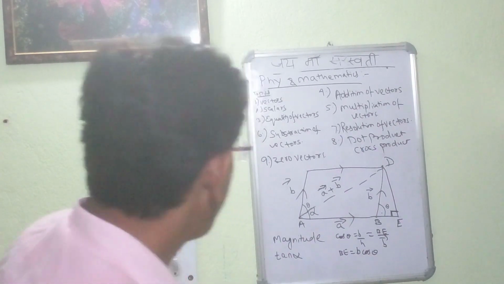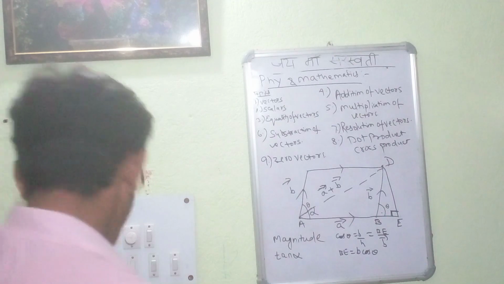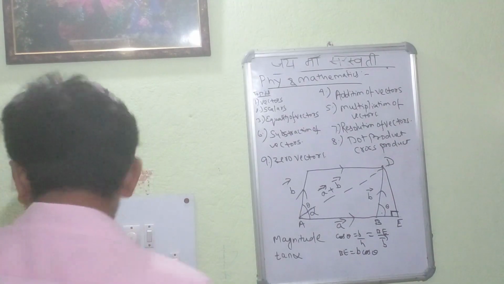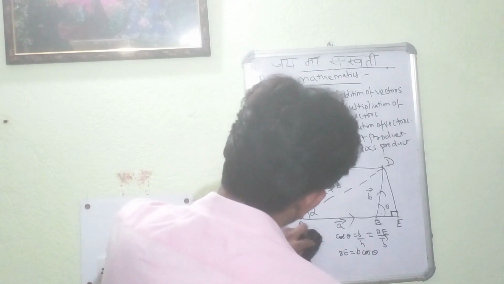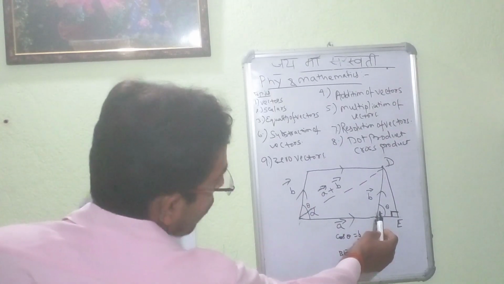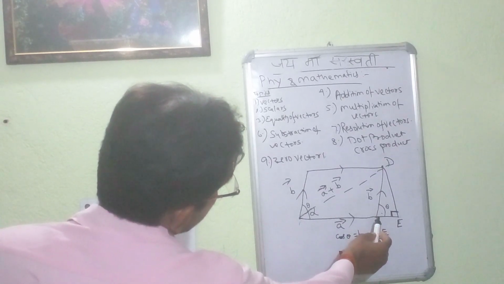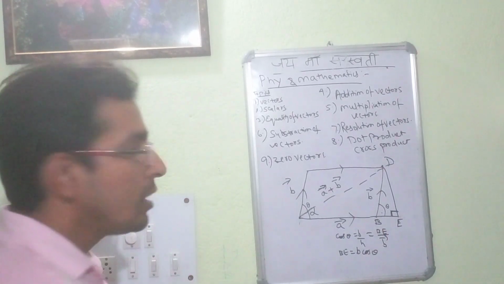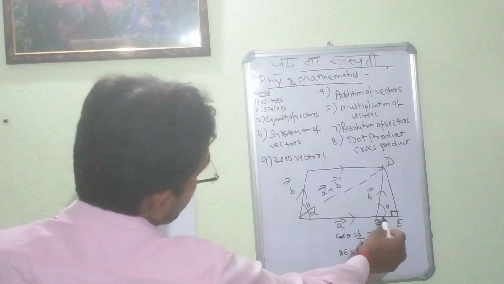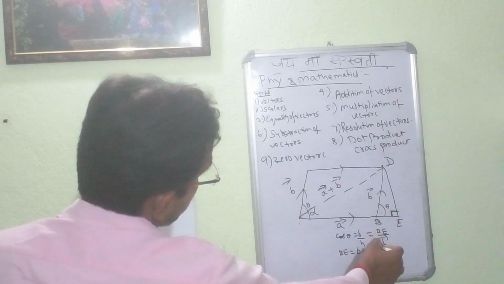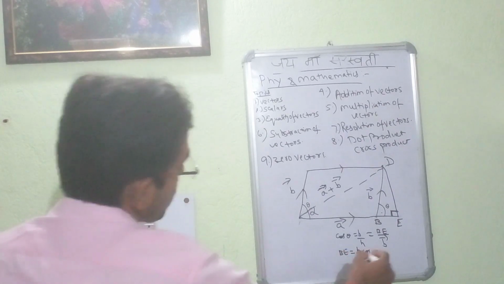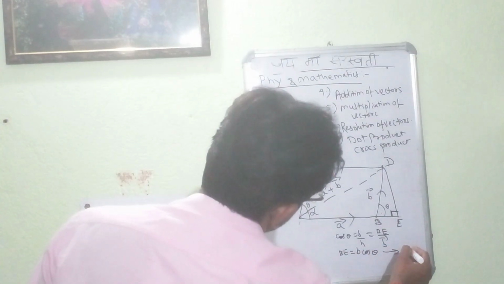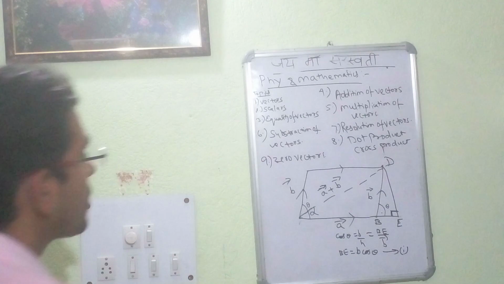Now we will be applying certain rules in this, so it will be easy for us to solve the particular problem. First and foremost, we calculated BE simply by using the laws of trigonometry. Cos theta is equal to base by hypotenuse. So cos theta is equal to BE by the hypotenuse BD. So BE is equal to B cos theta. This is the expression which we have got.